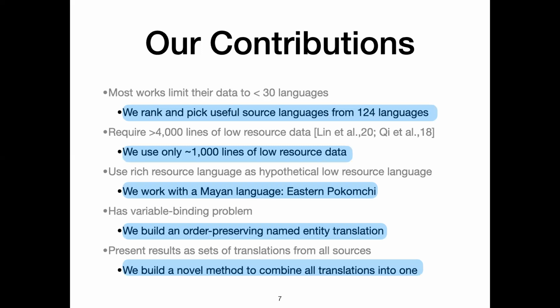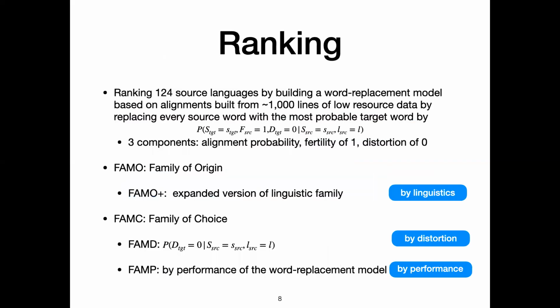Firstly, we rank and pick most useful source languages from 124 languages in a principled fashion. Two, we use 1,000 lines of low resource data. And in addition to using English as a hypothetical low resource language, we work with a Mayan language, Eastern Pokomchi. It is actually ranked as our class 0 as one of the most severely low resource languages in the world. And we build an auto-preserving named entity translation mechanism to solve the variable binding problem. We build a novel method to combine all translations into one.